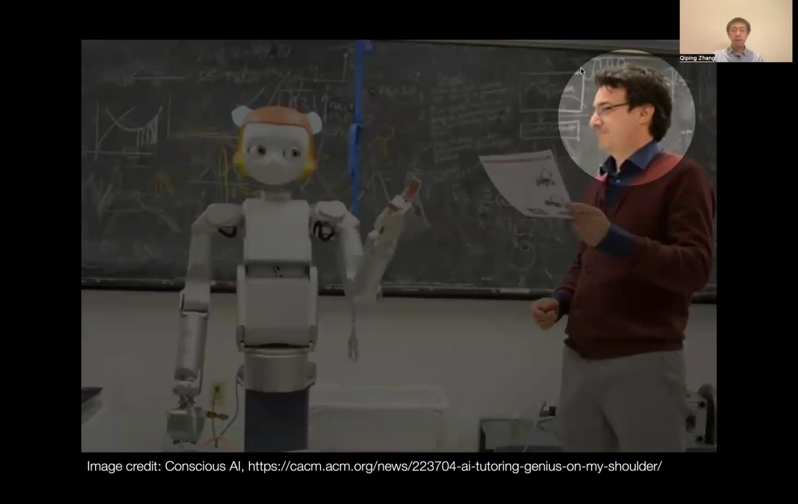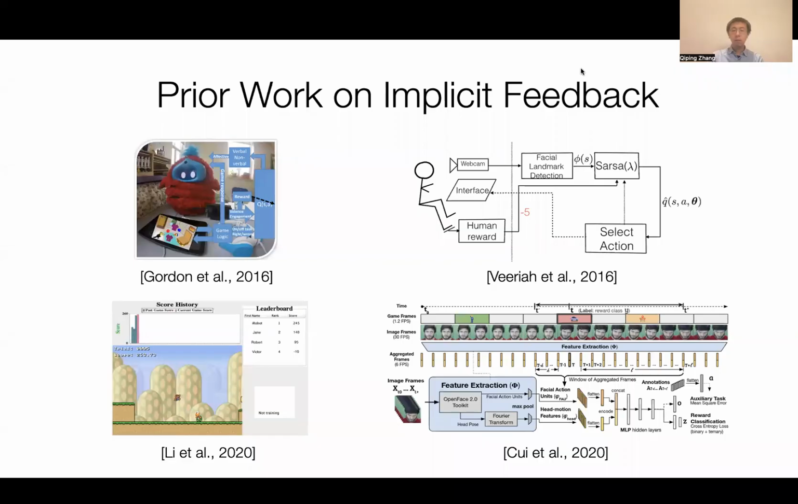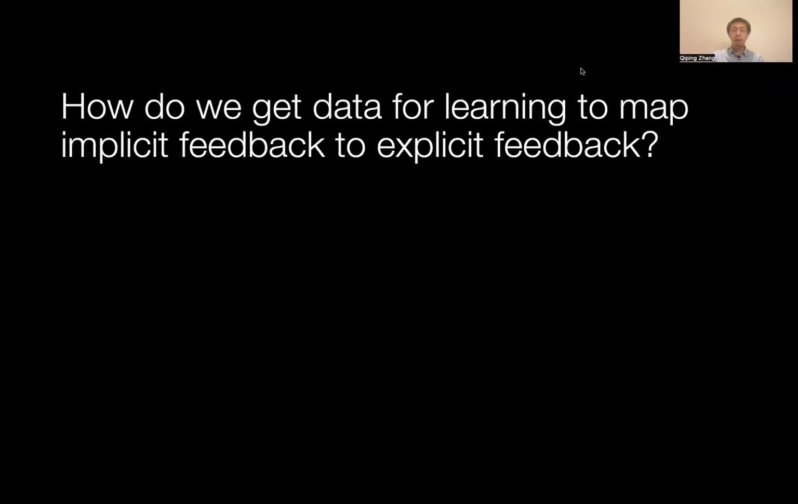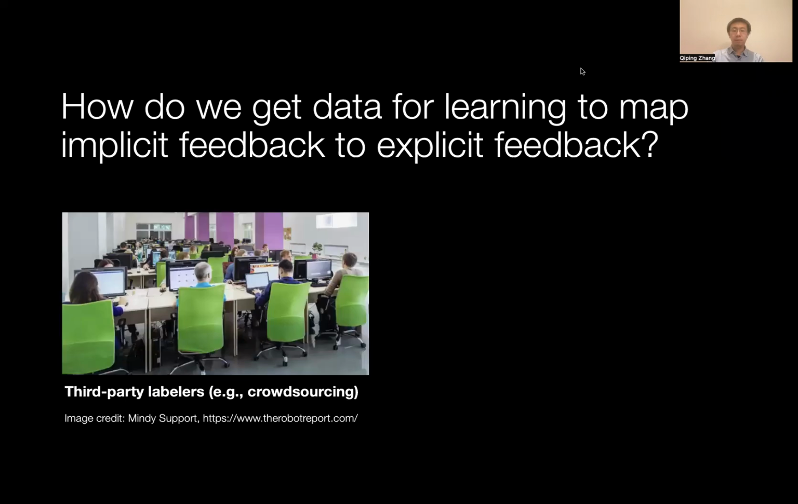Such implicit feedback in the form of nonverbal behavior can serve as a passive and burden-free information channel in human-robot interaction. Recent work in the field of robot learning has started to utilize the information from implicit feedback, yet their use of deep learning models can be extremely data demanding. Therefore, a critical question emerges: how do we efficiently get data for learning to map implicit feedback to explicit feedback?